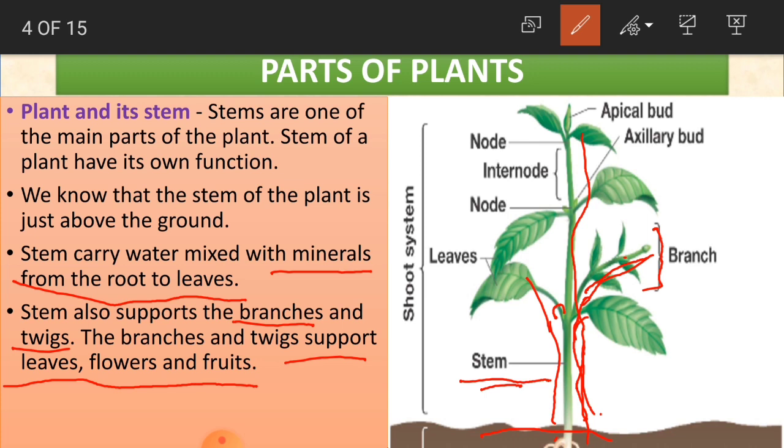So with the help of branches, we get flowers, leaves and also fruits. As we said, we have different types of trees and plants, and we get so many things like vegetables, flowers and fruits, and these branches and twigs are going to support the leaves, flowers, fruits and vegetables in the plant.